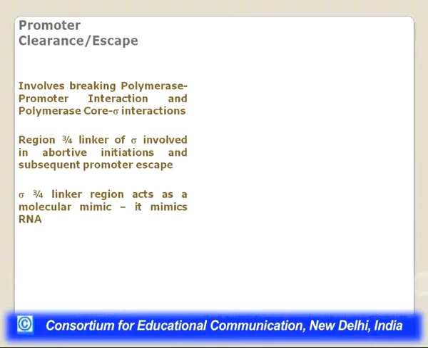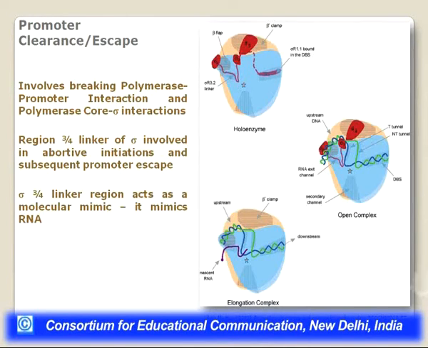Another important factor here is the region 3-4 linker region, which we talked about. The linker segment between region 3 and region 4 of the sigma is involved in these abortive initiations and subsequent promoter escape. And how does it do that? If you look at this particular figure, on the top left hand panel there is a holoenzyme which is shown.